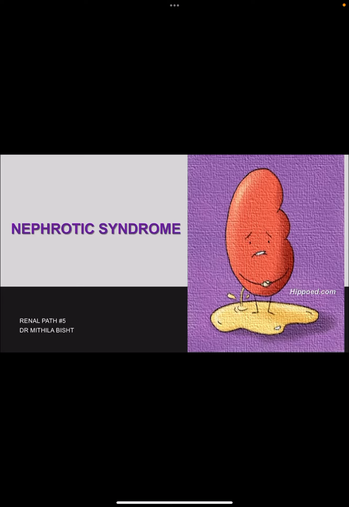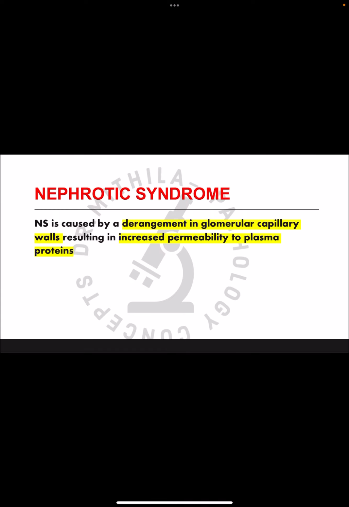Hello and welcome again. So after nephritic syndrome, I am taking another very important topic, that is nephrotic syndrome. Nephrotic syndrome is caused by a variety of primary and secondary glomerular diseases. All those diseases have one thing in common, that is the derangement in the glomerular capillary wall. So the glomerular filtration barrier is defective, and what is the defect? The defect is that it is permeable to the plasma proteins.